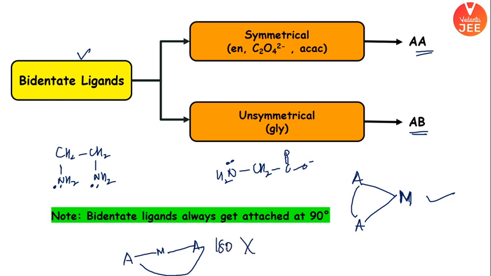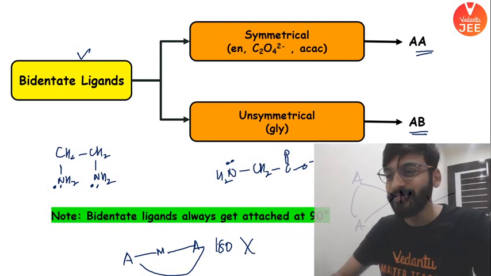It is so wrong, and you will mess up your answers a lot. So make sure first thing should be clear in your mind. Your bidentate ligands, whether symmetrical or unsymmetrical, they bind at an angle of 90 degree. 90 degree पे bind करते हैं, ठीक है? Metal ion से combine करते हैं, not at 180. It will mess up your answer. Do not do that. ठीक है? Don't be that guy. All right, moving on.